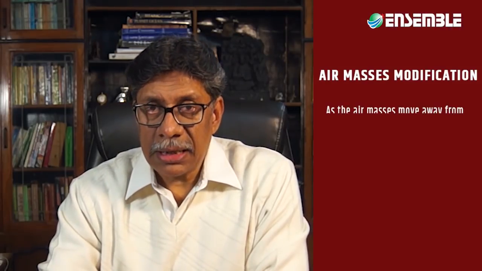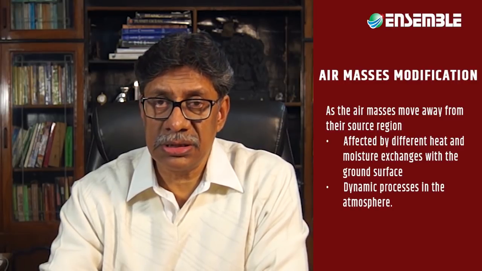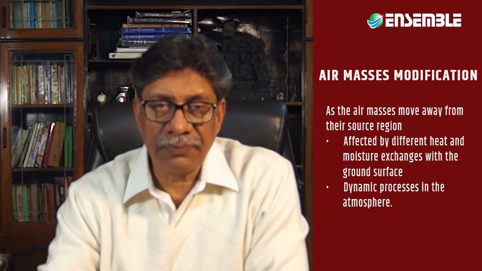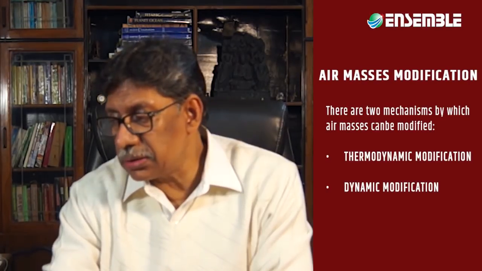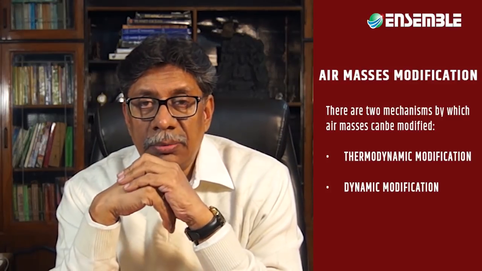The second way in which the air masses can be classified is on the basis of the type of modifications that they undergo. As the air masses move away from their source region, they are affected by different heat and moisture exchanges with the ground surface and by dynamic processes in the atmosphere. There are two mechanisms by which the air mass can be modified. One is thermodynamic modification and the other is dynamic or mechanical modification.